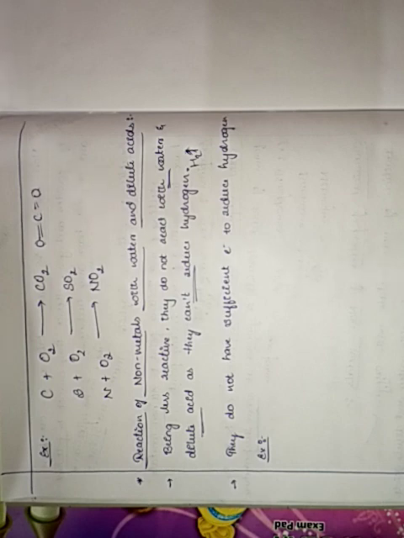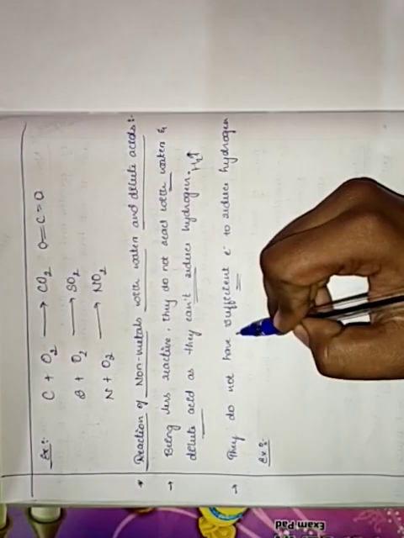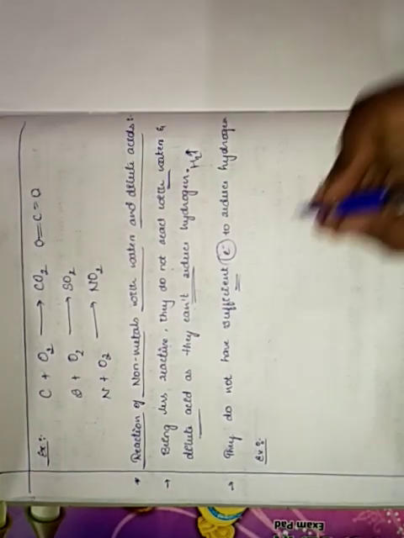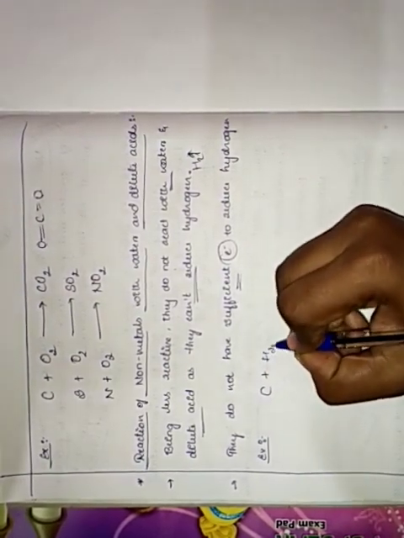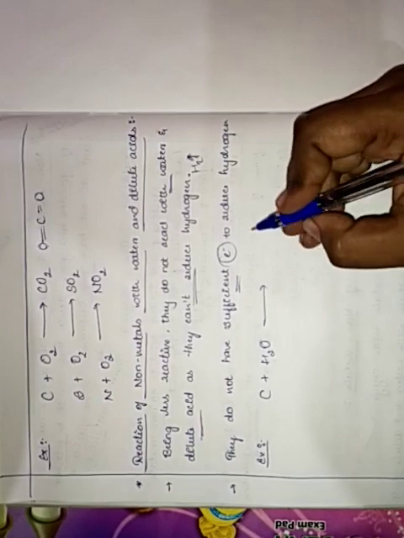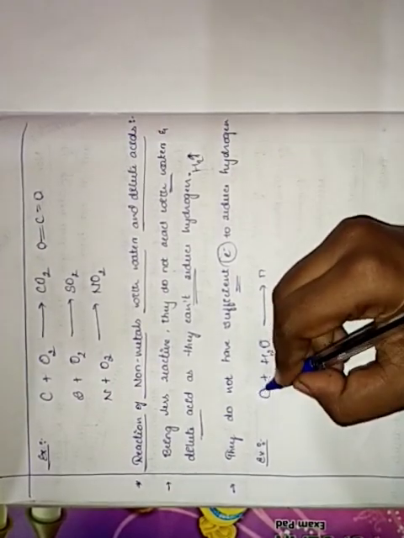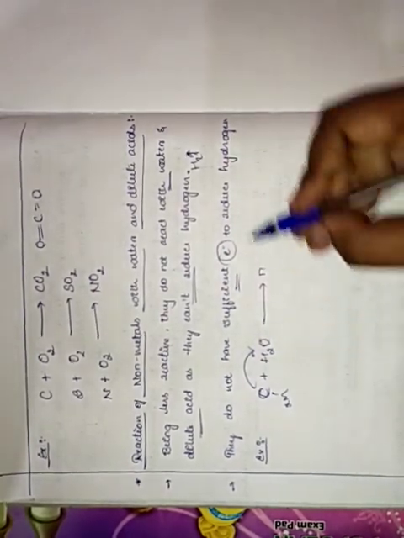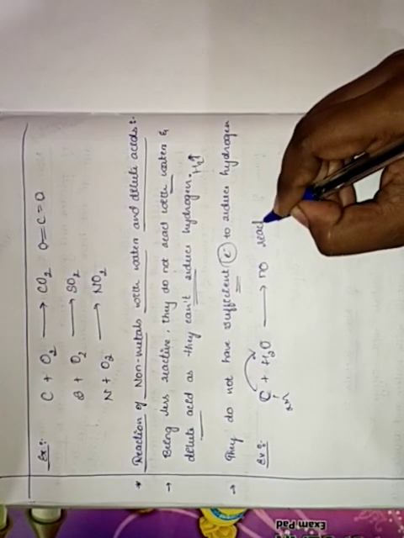The next point is that non-metals do not have sufficient electrons to reduce hydrogen. Yes, we have to agree with that. Some examples for this: carbon reacting with water. Carbon is a non-metal, so it cannot have any reaction.